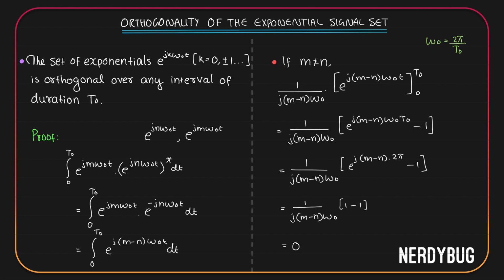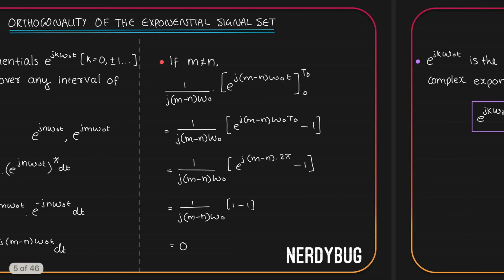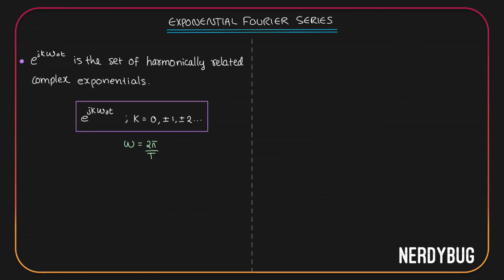And that is exactly what we were looking for to represent a function using Fourier series. When we use the orthogonal set of complex exponential signals to represent a signal using Fourier series, it is called exponential Fourier series. The set of orthogonal signals we are using here is e raised to j k omega naught t. It is a set of harmonically related complex exponentials.